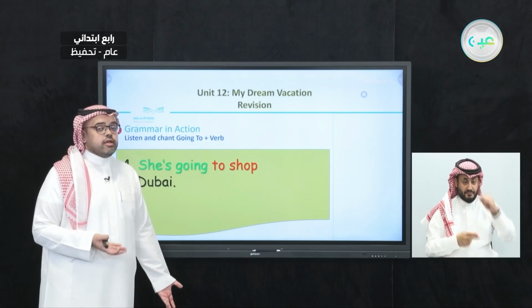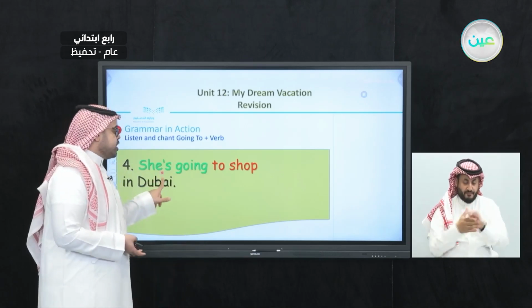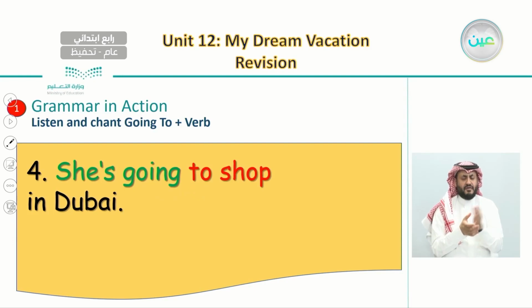And we can say a sentence like, she is going to shop in Dubai. So here we used going to because we talk about her plans, the things that she wants to do when she goes to Dubai. Okay, so we use going to, and after going to, we used a regular verb: she is going to shop in Dubai and to buy different things.